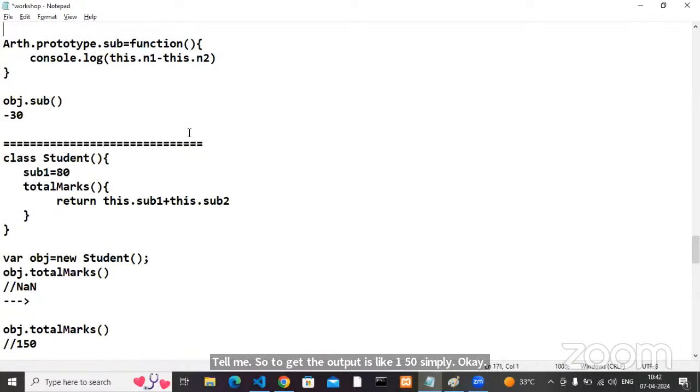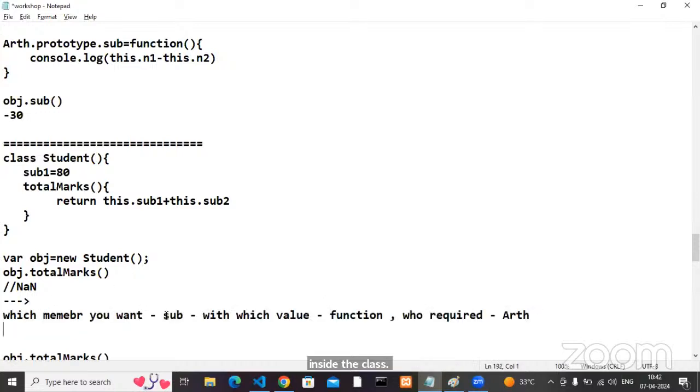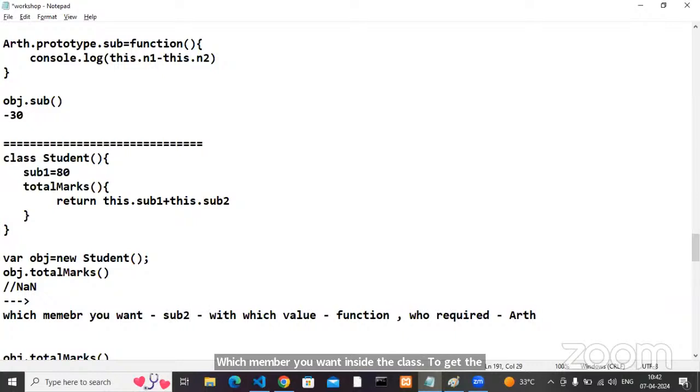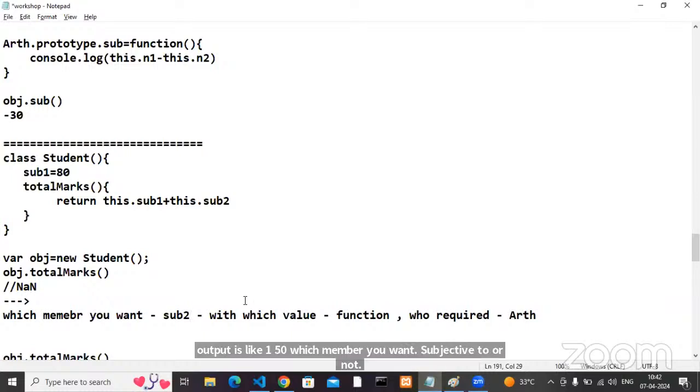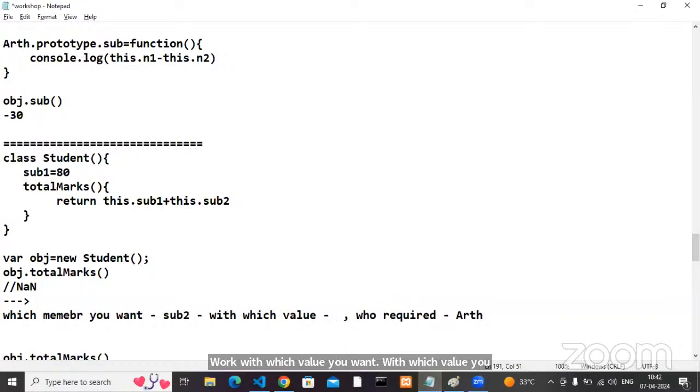To get the output as 150, which member do you want inside the class? Subject 2, right? With which value do you want? 70, okay. Which class requires that value? The student class requires it. So can I write the syntax?